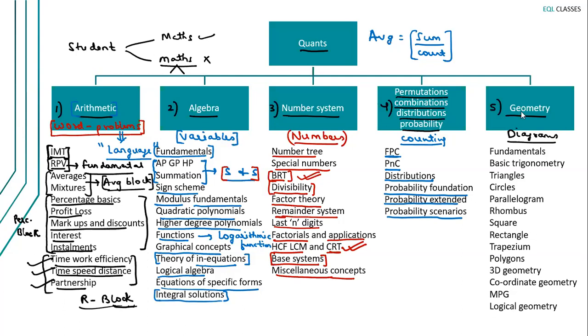Now, I see 90% of the students, they are not good in geometry. And the reason they are not good in geometry is because they study this topic in a totally wrong way. You cannot learn geometrical ideas by memorizing and vomiting. That's not the right way of dealing with geometry. See, the kind of geometry that we learn is Euclidean geometry. Okay. And this geometry was derived out of some basic propositions.